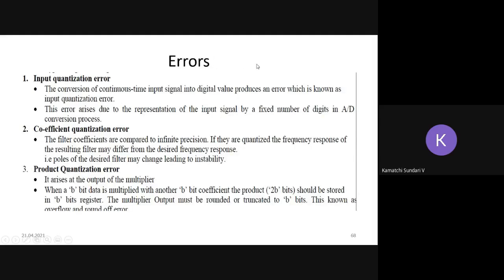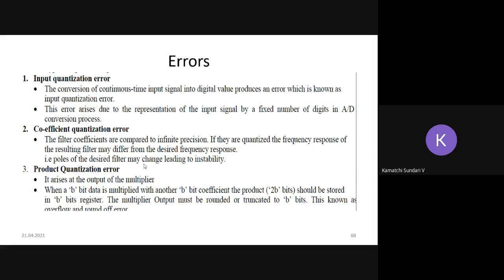And while experiencing the error, we are having different kinds of errors here. These are all the major errors we experienced, right? So we will experience input quantization error, coefficient quantization error, and product quantization error.